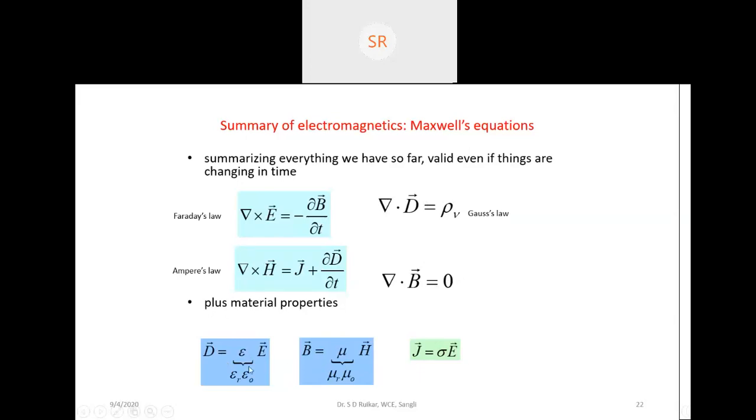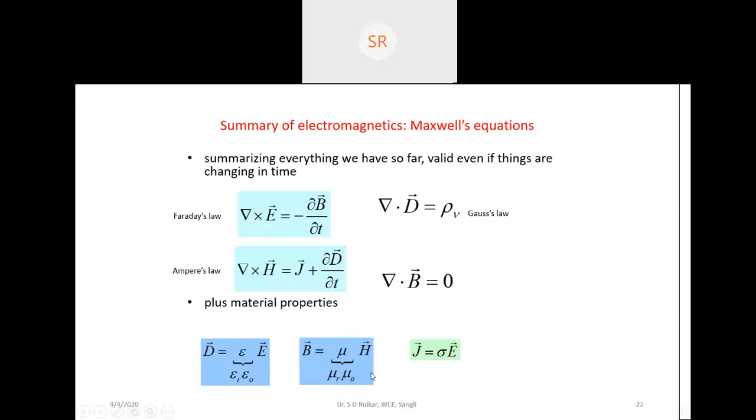And epsilon is nothing but epsilon R, epsilon 0. Mu is equal to mu R, mu 0. Now, this epsilon and this mu. Whenever we are writing any material property, epsilon R and mu R change. Suppose it is a dielectric material. What happens to this particular value? We need to know which dielectric material we are using. For a given dielectric material, epsilon R will be different. Suppose I say that the medium is air. In that case, epsilon R is 1 and mu R will be 1.